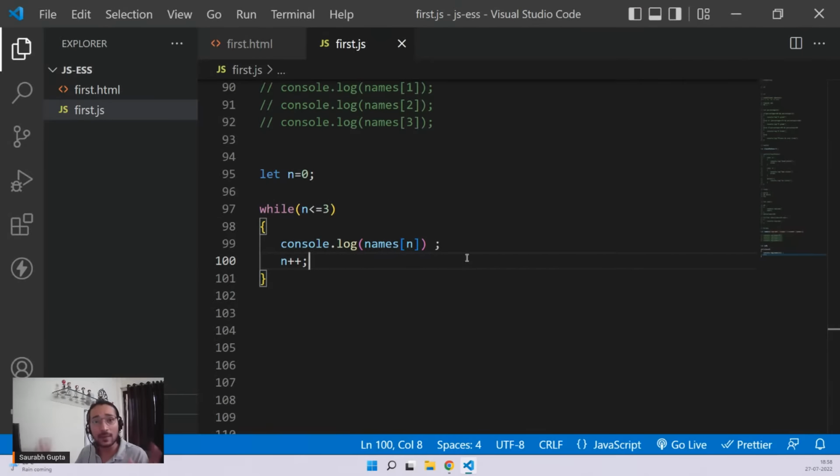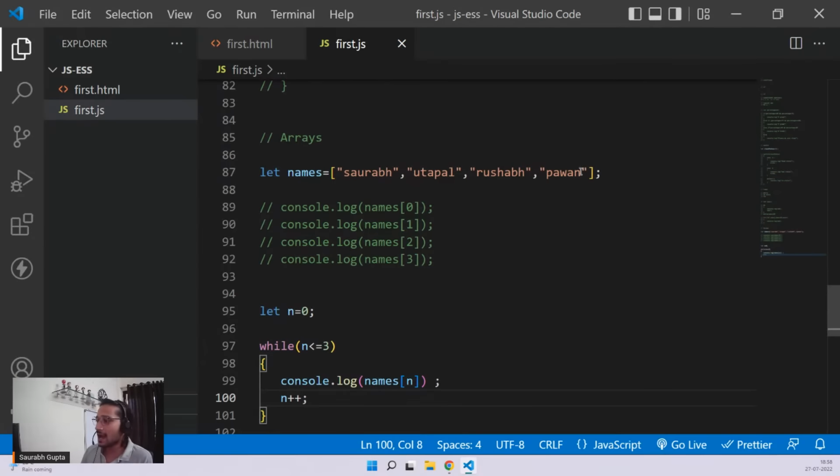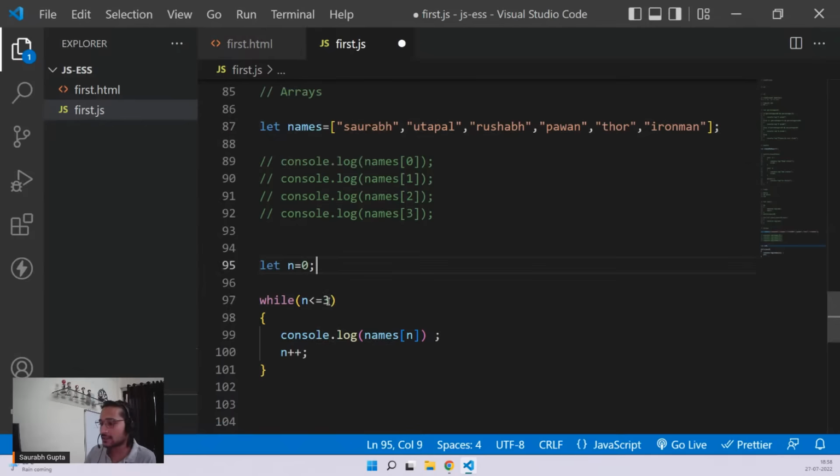Is it cleared, guys? All the new people, are we cleared with this? Everyone. Now, there is one more important thing. In future, I might go and add a few more things in here, like let's say Thor. So in future, my array might get bigger. Now my array is having 6 elements. So am I going to go ahead and just update it here to 5 again? That means every time my array updates, I have to come here and do this. What if I don't want to do it? Right? What if I don't want to do it? Just remove the equal sign.